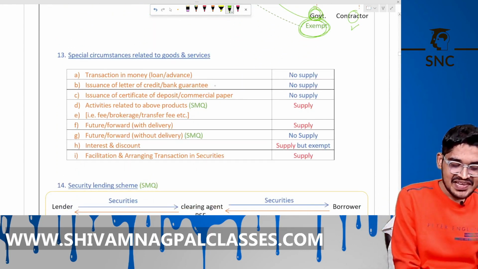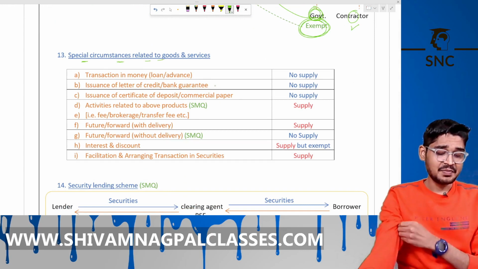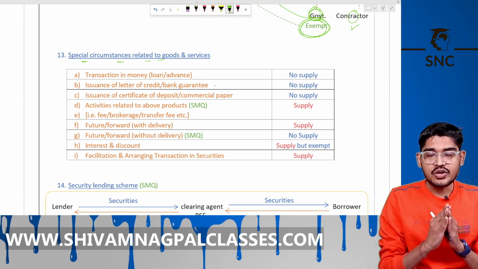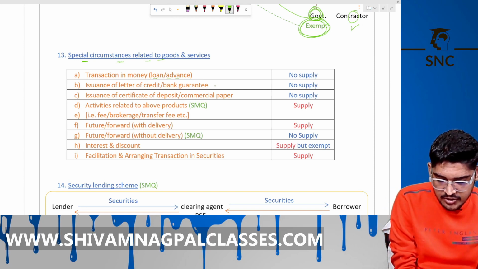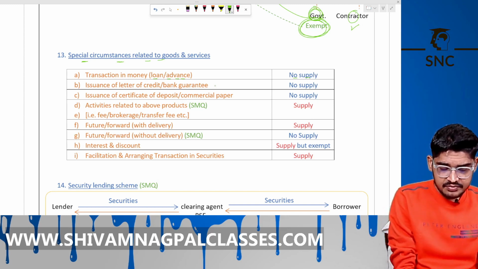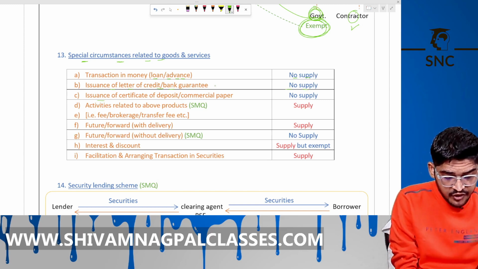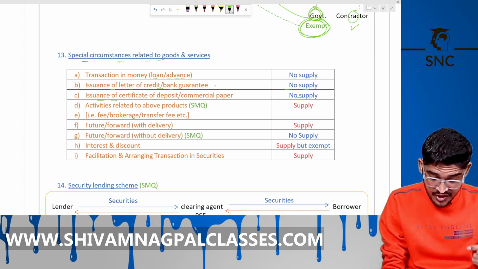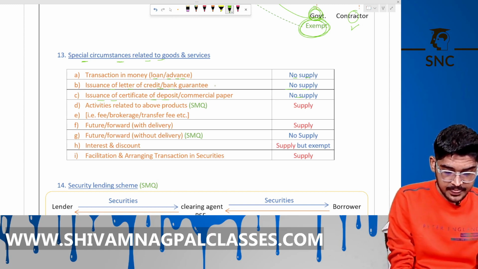Now next is special circumstances related to goods and services. See here, transaction in money, like giving loans, advances. We are not talking about the interest. We are talking about the transaction in money, like giving loans, advances. It is not supply. Money is not supply. Issuance of letter of credit, bank guarantee is not supply. Issuance of certificate of deposit and commercial paper is not supply. Activities related to above products like fees, brokerage, transfer fees is supply.